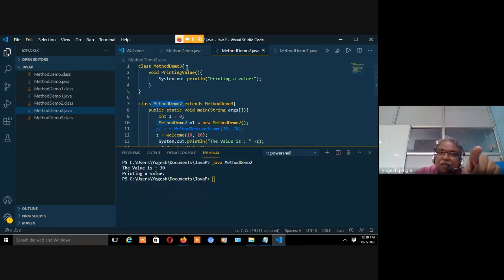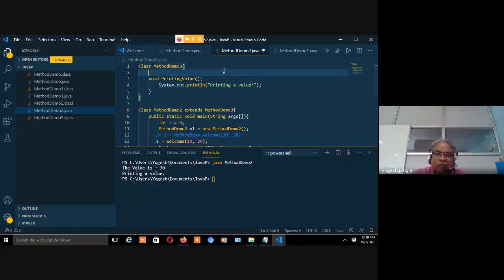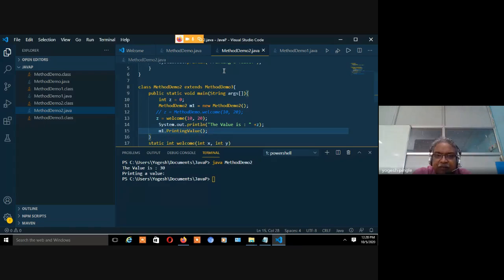So even if I am having the value, let's say int x equal to 20, fine. How can I call it? x equal to 20. Let's print the value in this child class. Println, the parent value is, fine, makes sense.